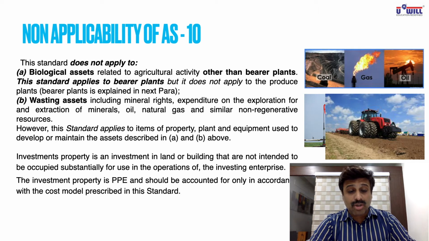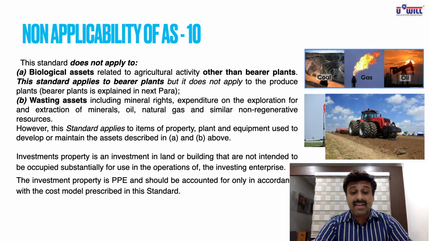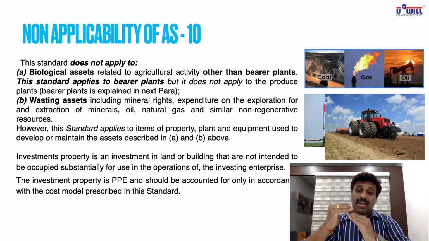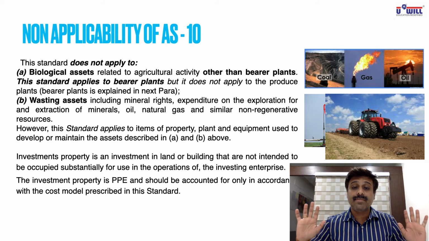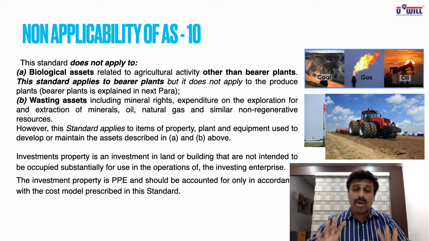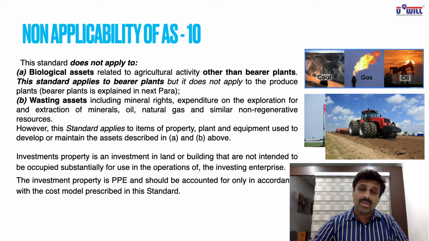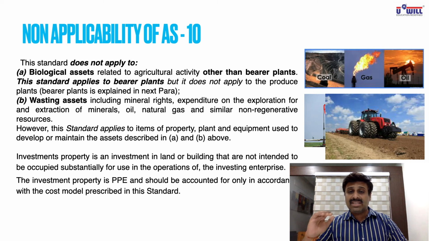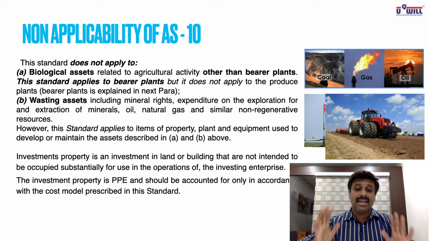Next point is also important. Investment property is an investment in land or building that are not intended to be occupied substantially for use in the operations of the investing enterprise. Means, what is investment property? You buy a land, you buy a building, and your purpose is, once the value appreciates, you sell it. Capital gain. You buy a newly constructed building of 1 crore rupees, and in 2 years, your objective is after 2 years, you'll sell it for 2 crores. Once the area develops, once the value of that building inflates, you will sell it.